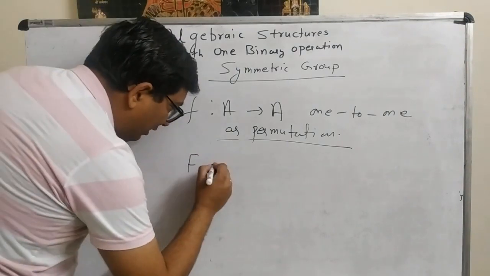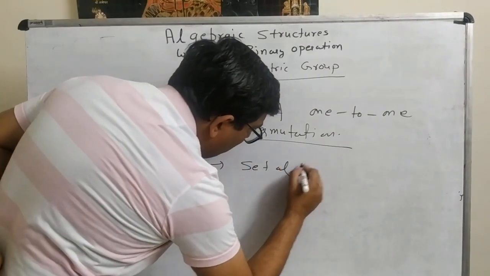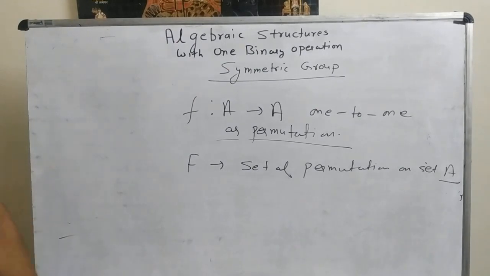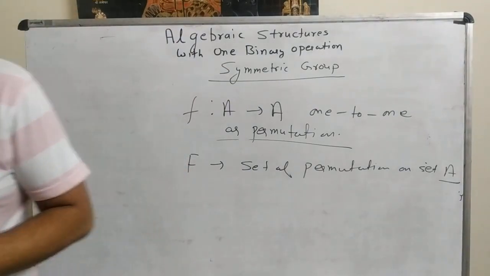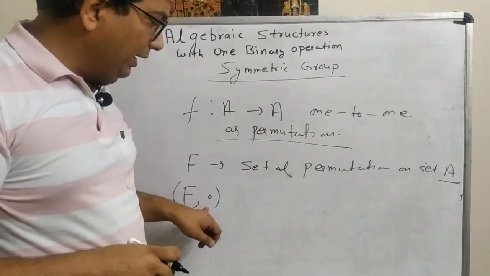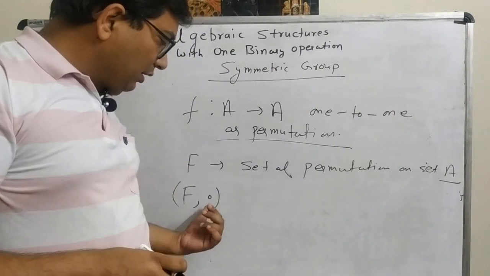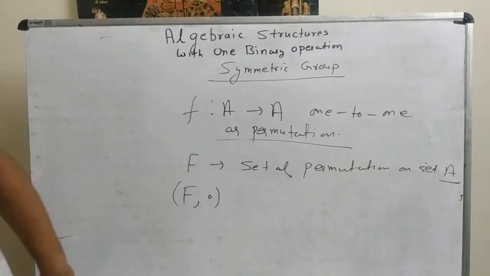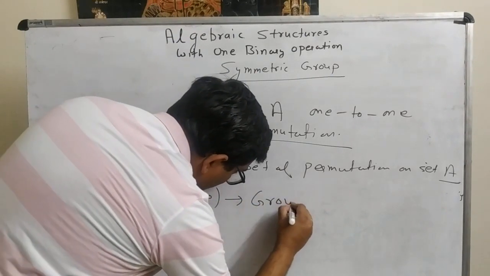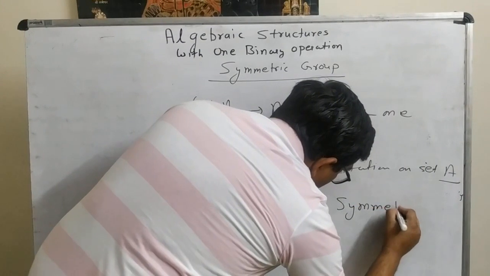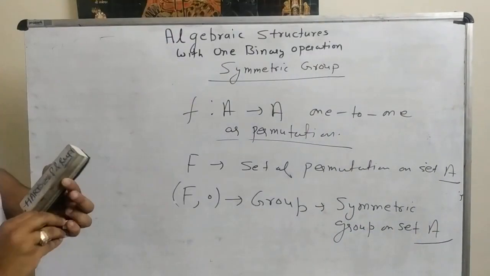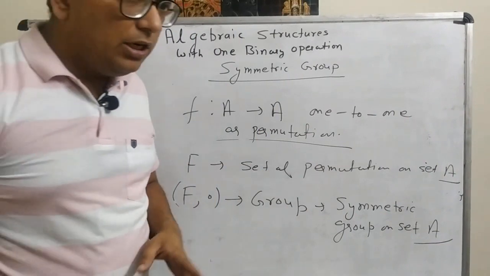Or this capital F now becomes the set of permutations on set A. So since we have proved that F with composition of functions as operator is a group, we can say that the set of permutations with this binary operation will become a group, and this group is named as the symmetric group on set A.